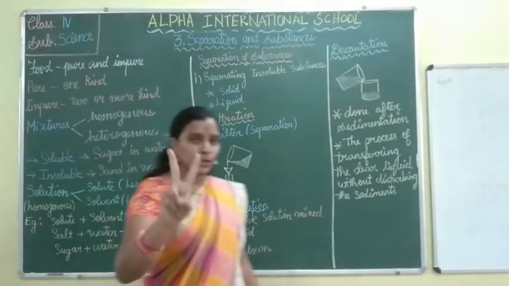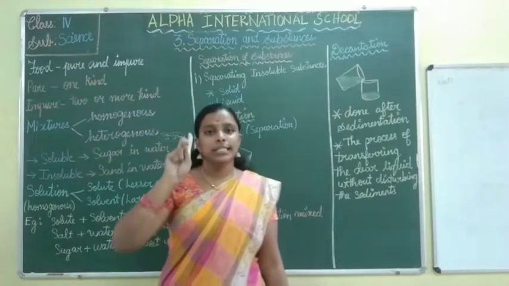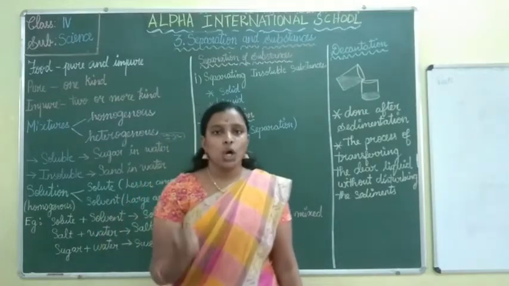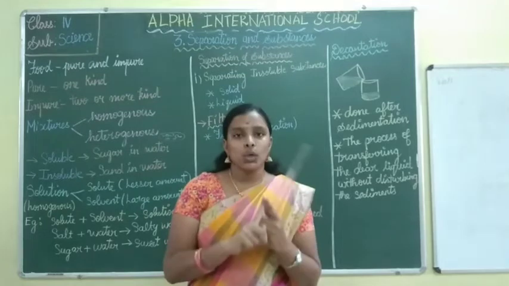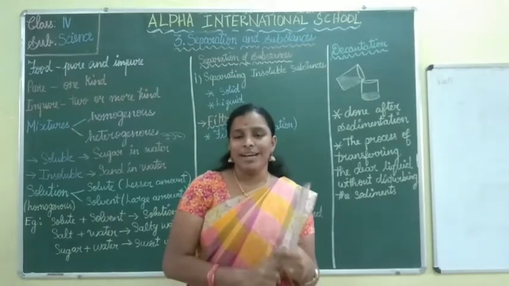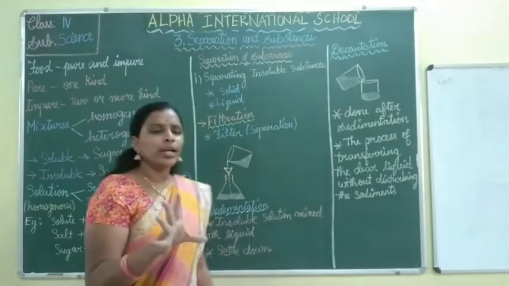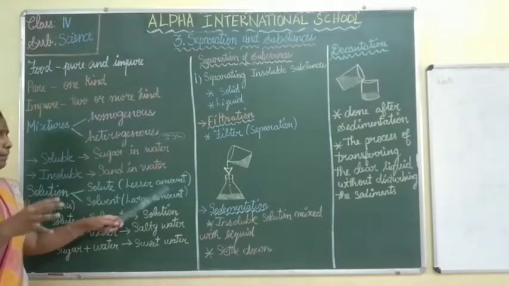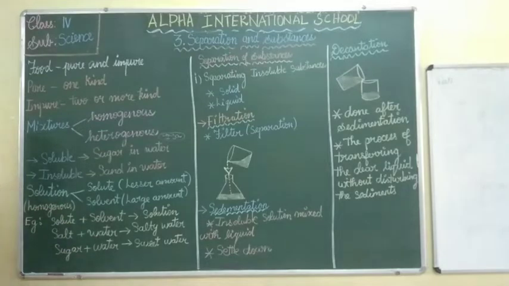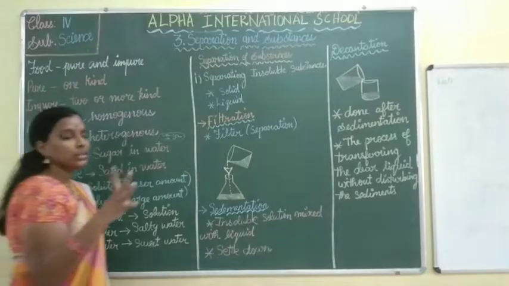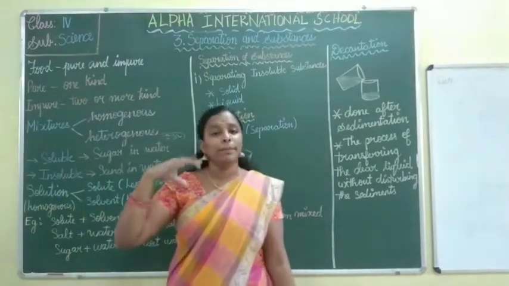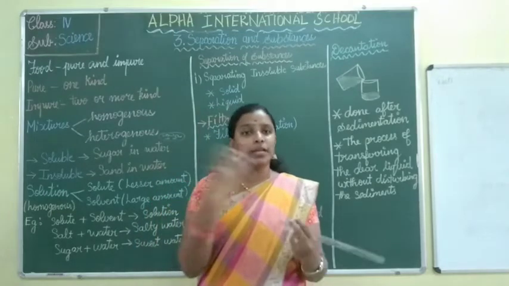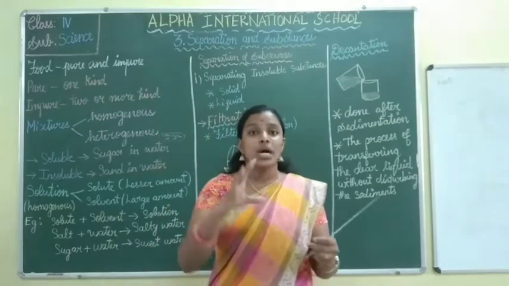solution means it can be of two types. The first is solute and the second is solvent. What is solute, ma'am? Solute is present in a lesser amount. Solvent is present in a larger amount. This is just a definition. I will give a clear explanation and more examples to understand better.